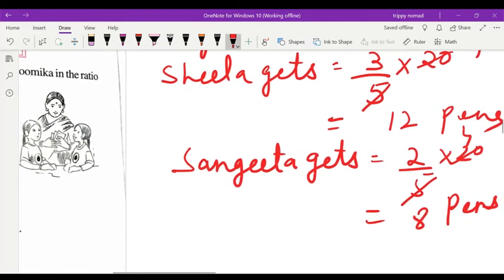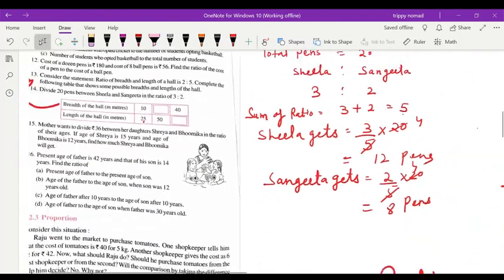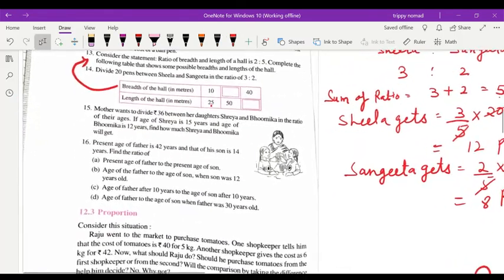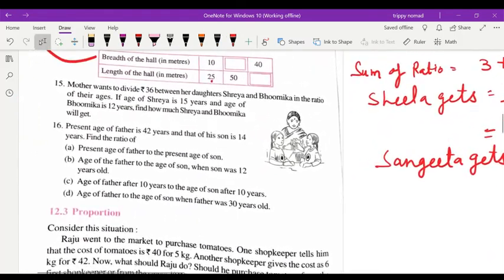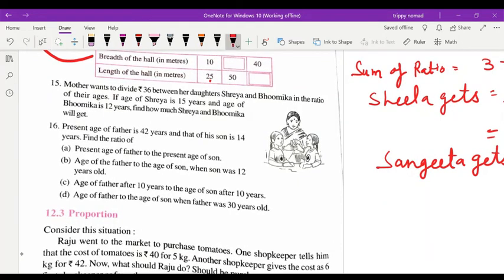Okay. Now questions 13 and 14 are over. Now questions 15 and 16. Mother wants to divide rupees 36 between her daughters Shreya and Bhumika in the ratio of their ages. Age of Shreya is 15 years, age of Bhumika is 12. Find how much Shreya and Bhumika get.